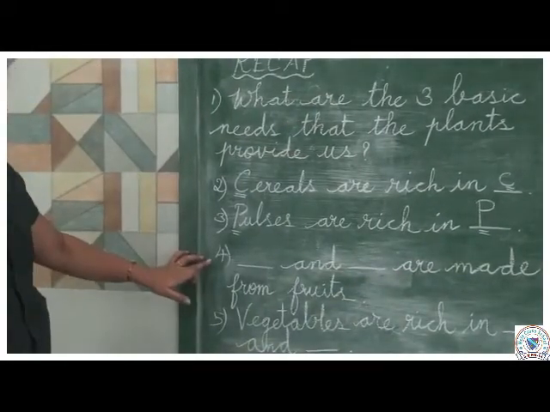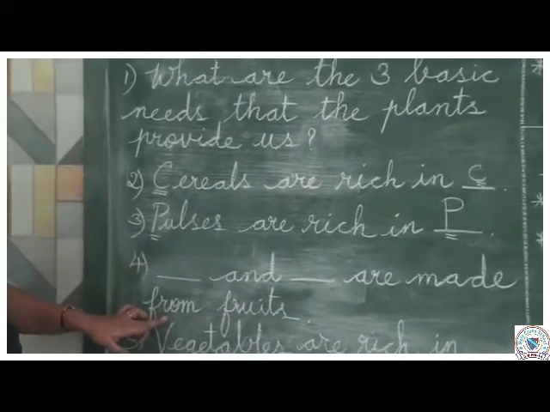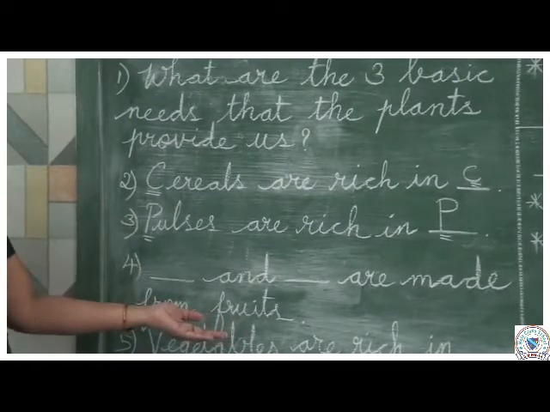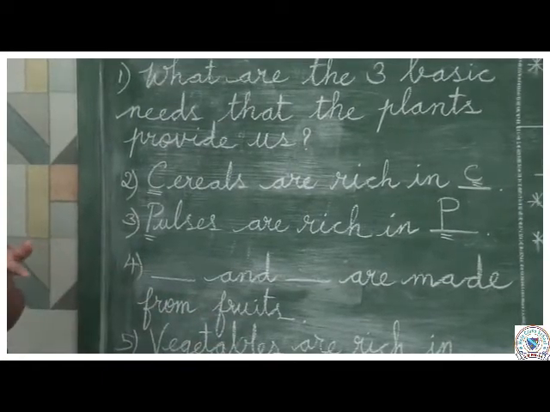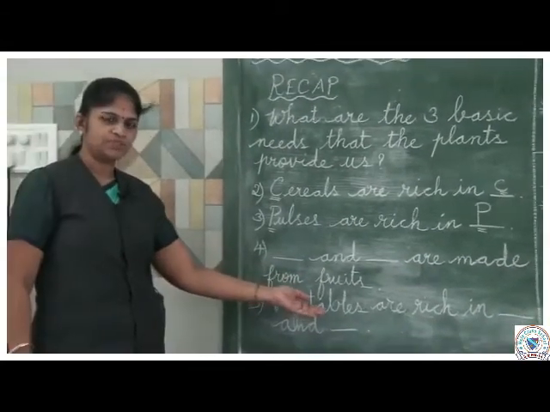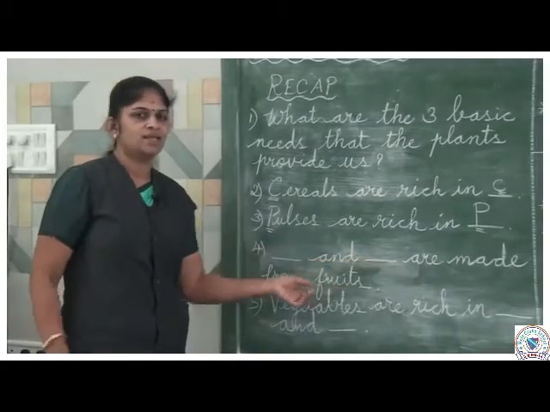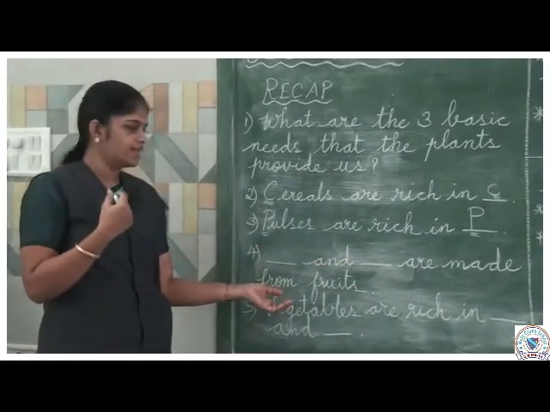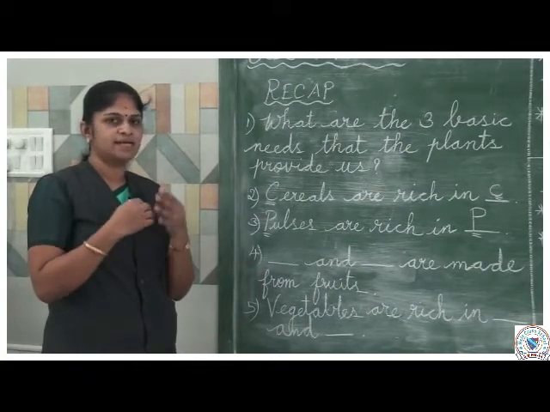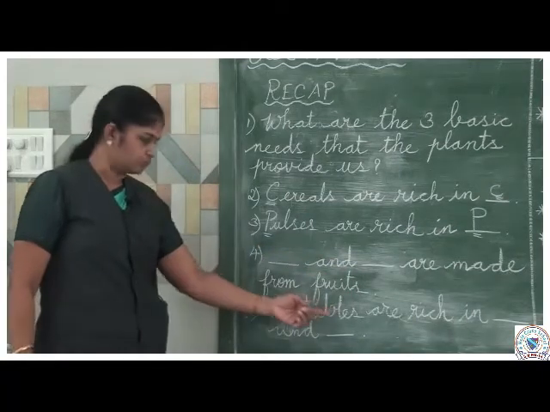Then question number 4, dash and dash are made from fruits. What do we get from fruits? We eat fruits such as bananas, mangoes, grapes, etc. Isn't it? What do we get from those fruits? Yes, juice and jams. We drink fruit juices, isn't it? Then we spread the jam in between the bread, stuff it and we take it, isn't it? Those jams also we get from fruits.